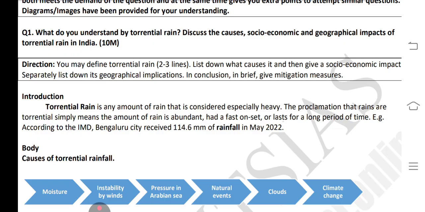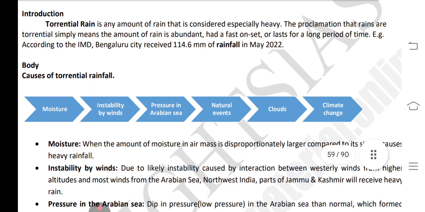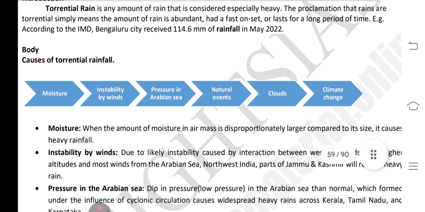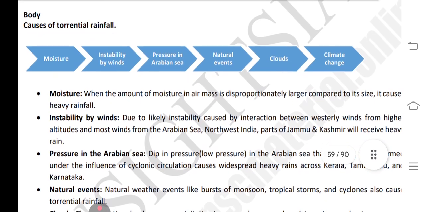Introduction. Torrential rain is a very large amount of rain, considered especially heavy, with accumulation. The amount of rain is abundant and has a fast onset or lasts for long periods of time. For example, according to the IMD, Bangalore city received 114.6 millimeters of rainfall in May 2022.